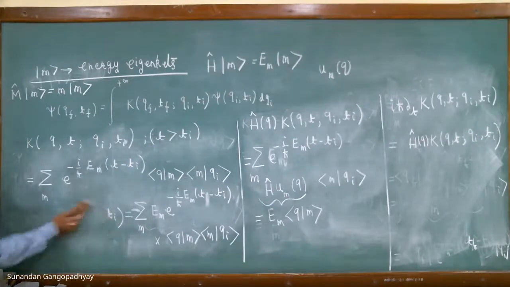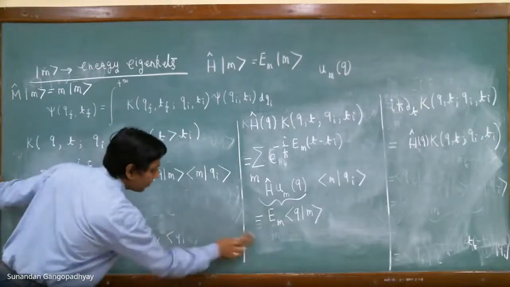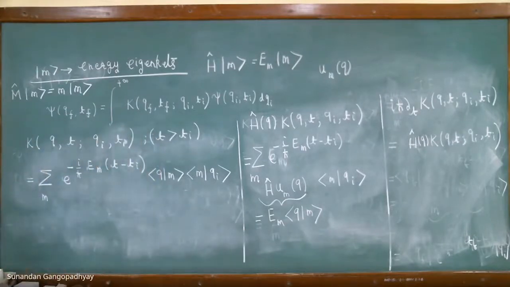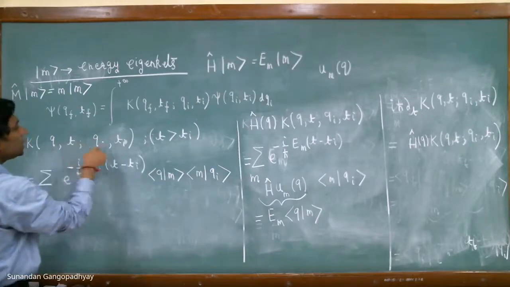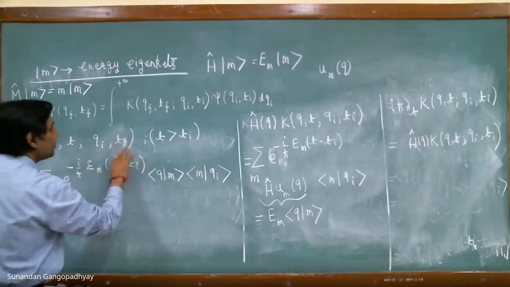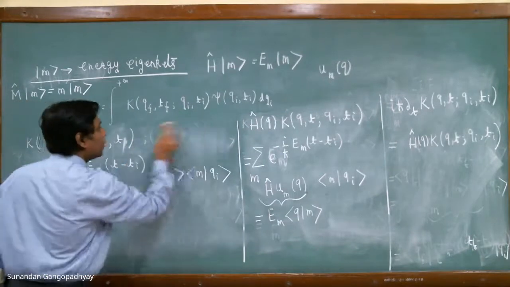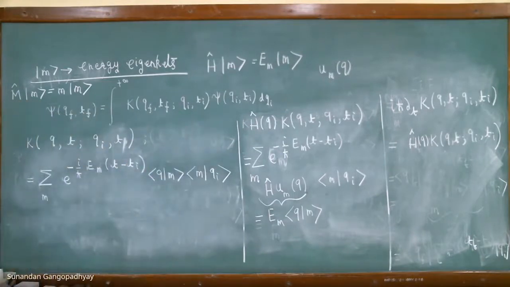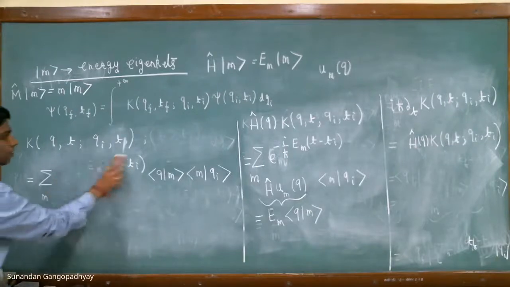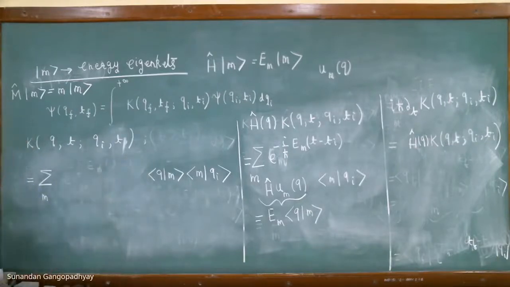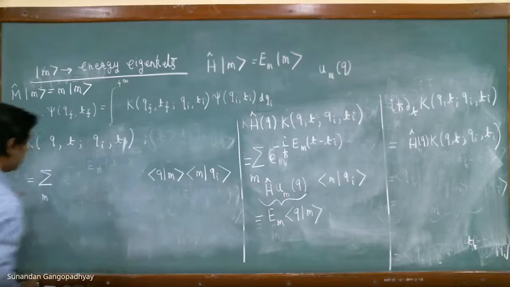Now, let us look at another property of the propagator. Let us set t equal to ti. If we set t equal to ti, then this factor is gone, and therefore we have summation over n of this thing.